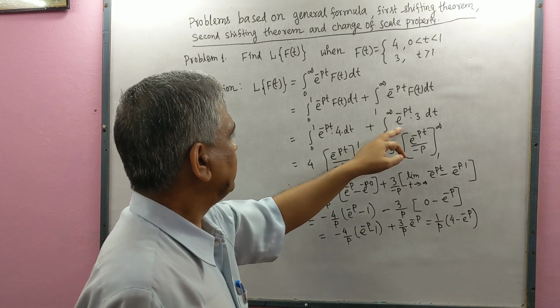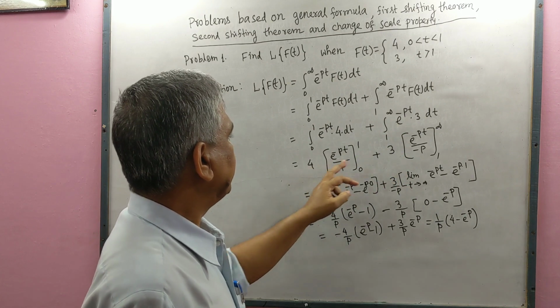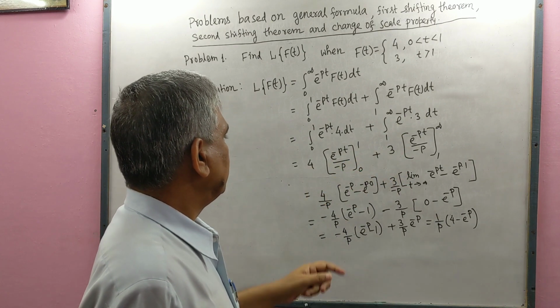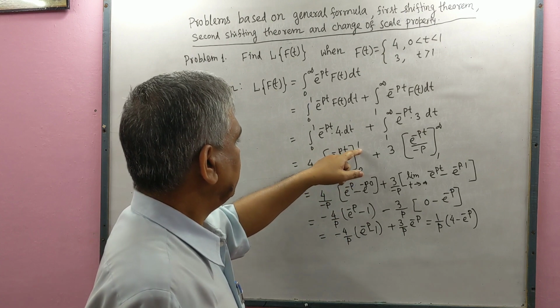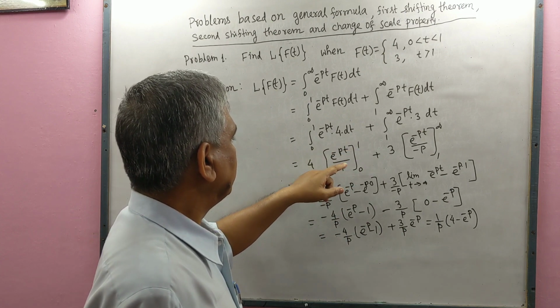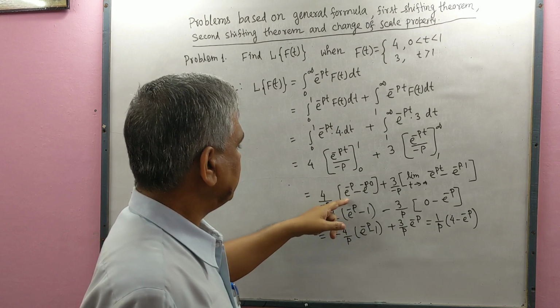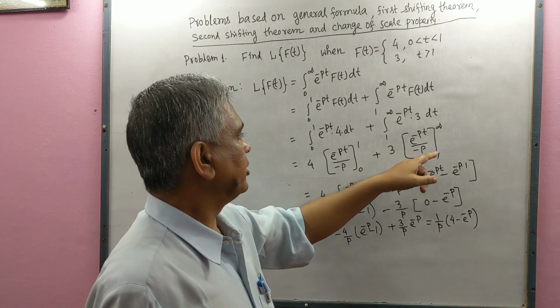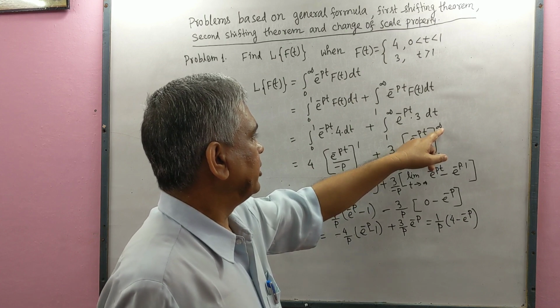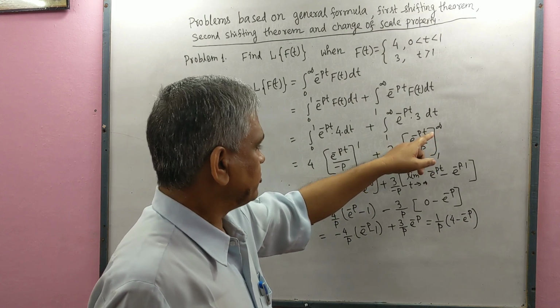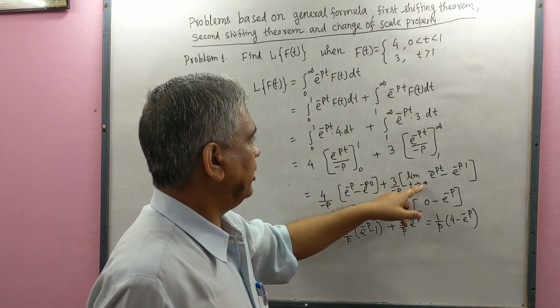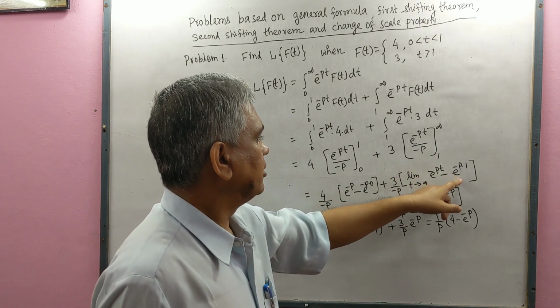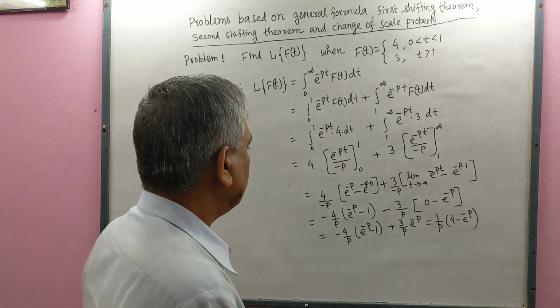We integrate this also, taking 4 and 3 outside, putting limit 1 then 0, we get this. Here also similar, putting value of t tends to infinity and 1, we get this result.